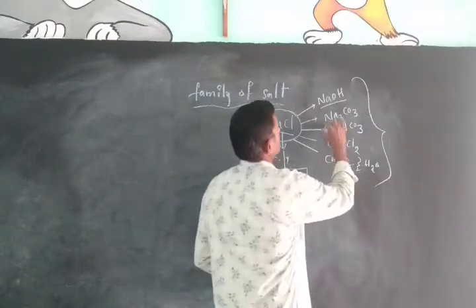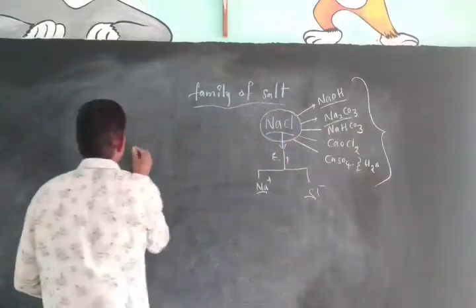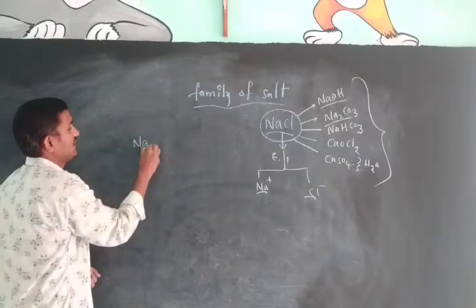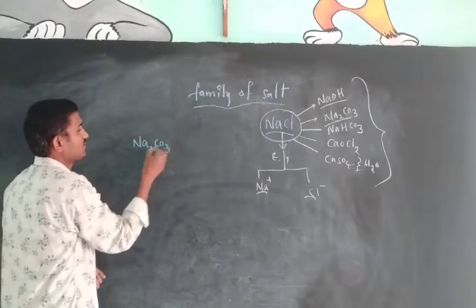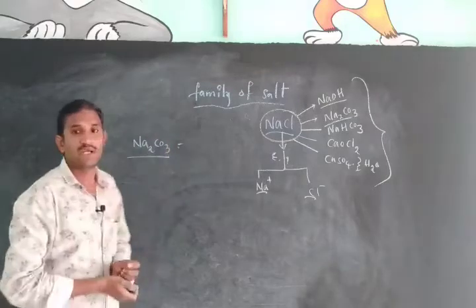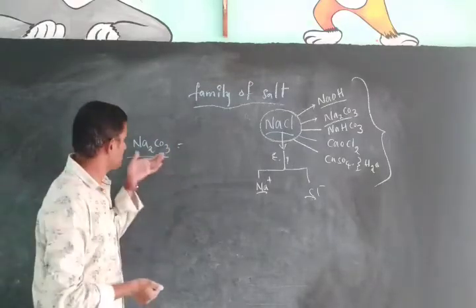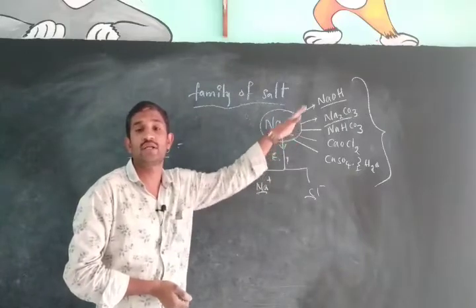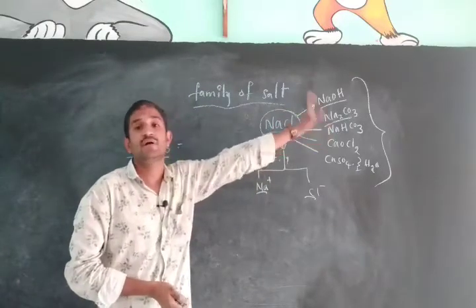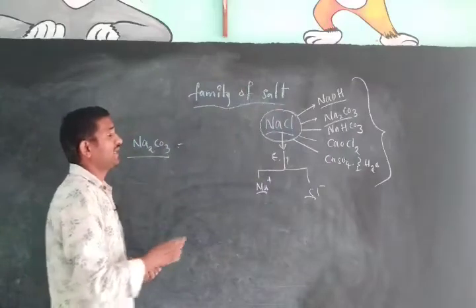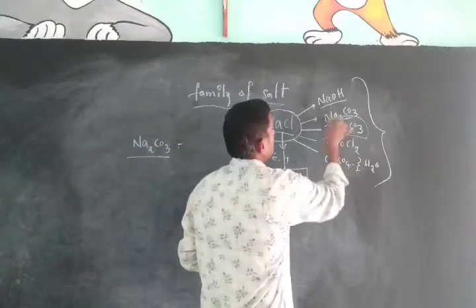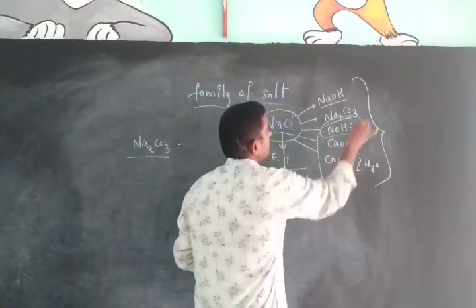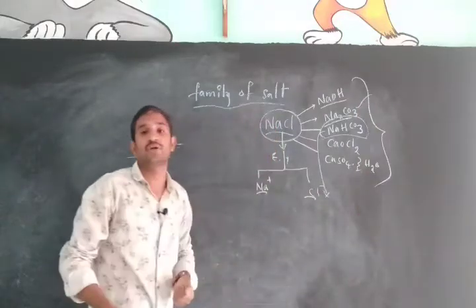Okay, first thing, this is sodium carbonate, Na2CO3. How can we get sodium carbonate by utilizing sodium chloride only? We can get the sodium carbonate. Suppose we break the sodium bicarbonate, from that we can get the sodium carbonate also.